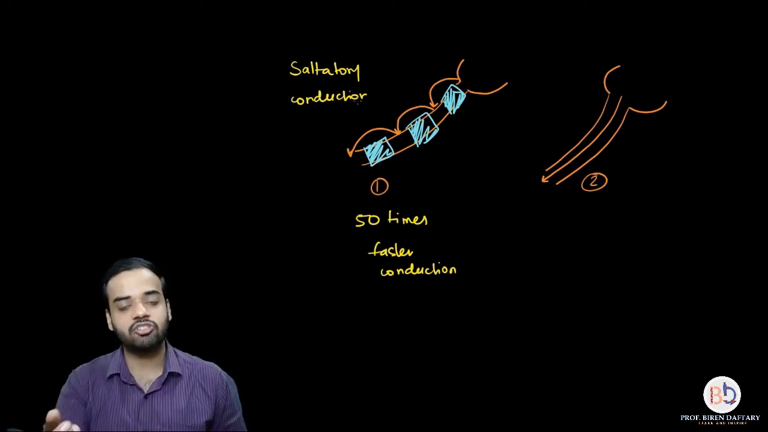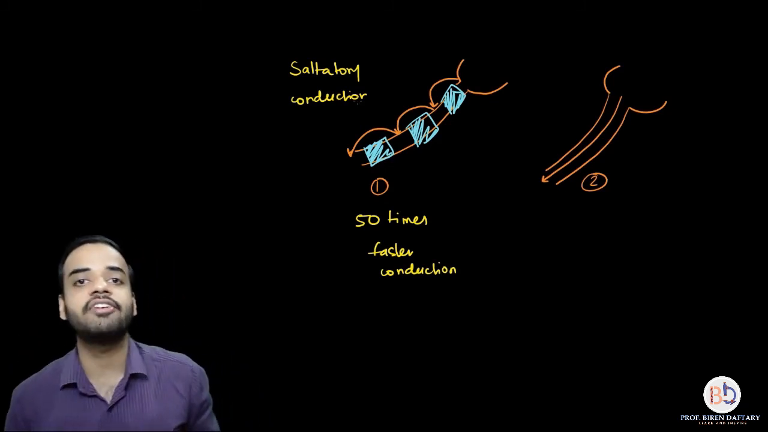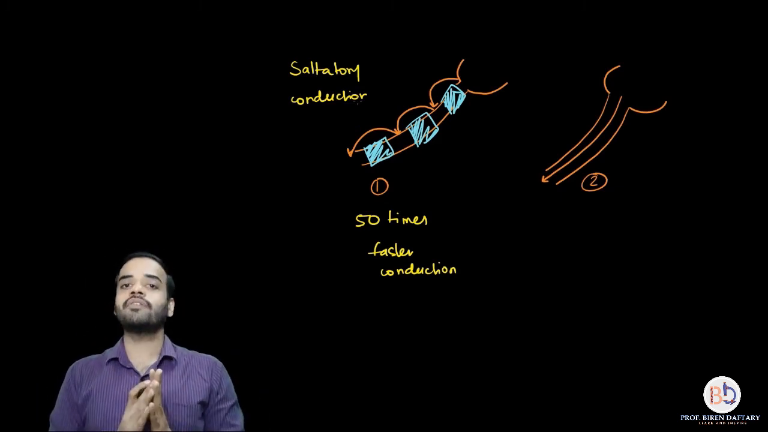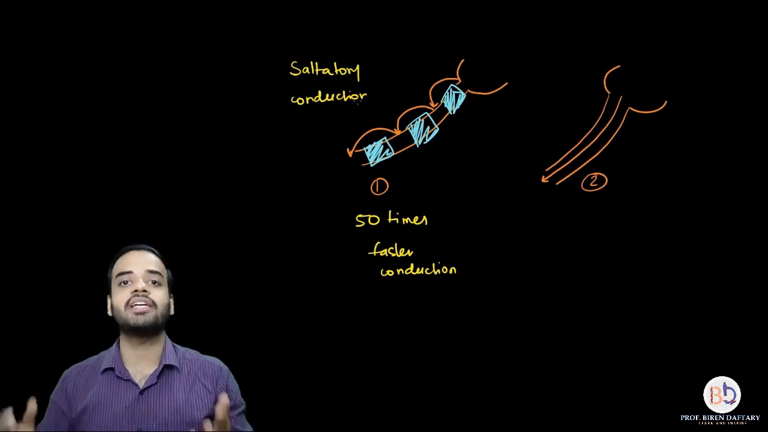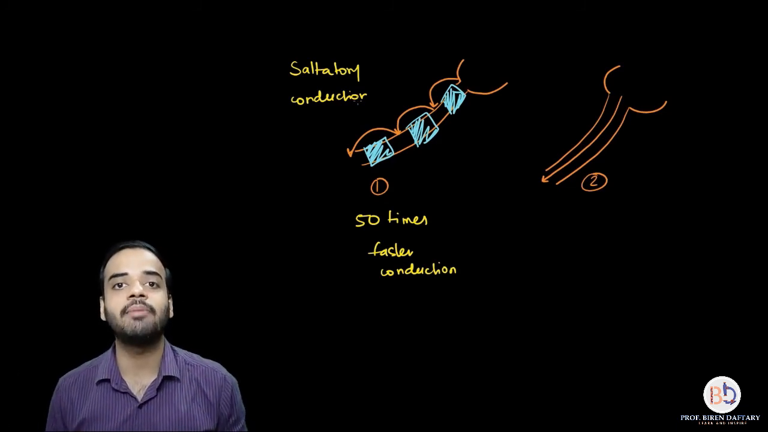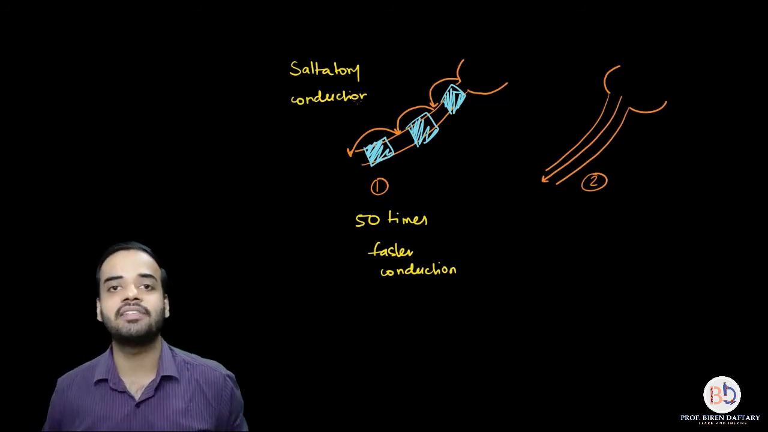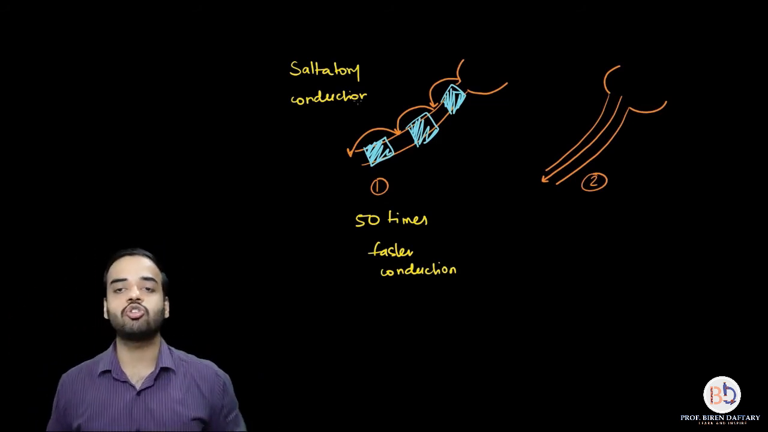The exposed area is called the node of Ranvier. It is the area where the myelin sheath is absent. In the case of a non-myelinated neuron, nodes of Ranvier cannot be named because the entire axon is devoid of any myelin sheath. There is no myelin sheath present. So the impulse has to travel compulsorily along the axon, and that is slower.